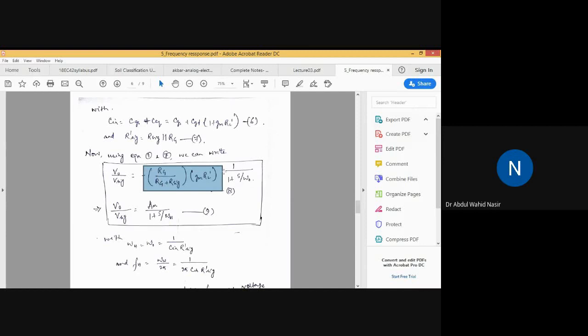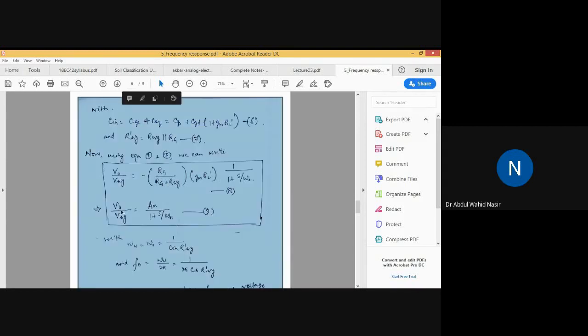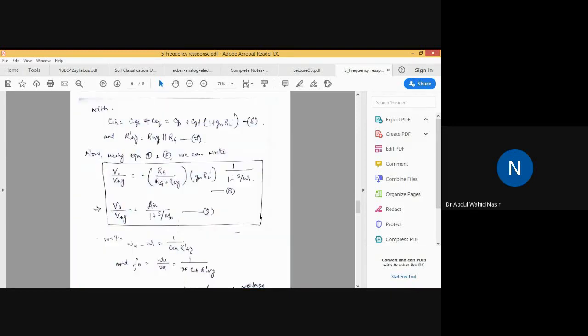And so V naught by VSIG can ultimately be written as AM divided by 1 plus S by omega H. Clear?